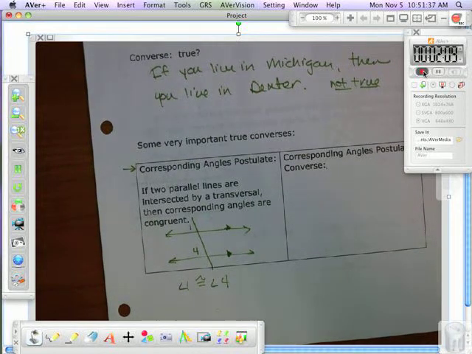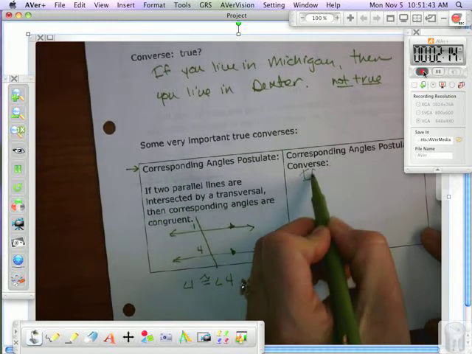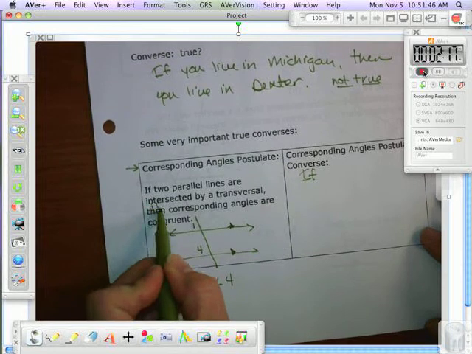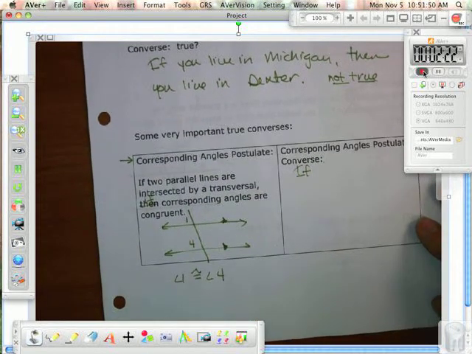Now the converse to this is saying, how would I write it? This would become the if. Exactly.